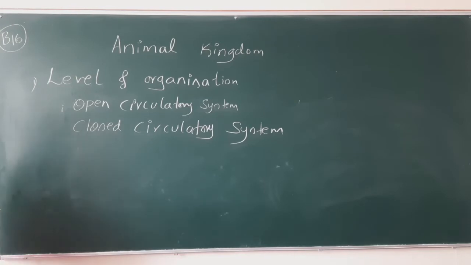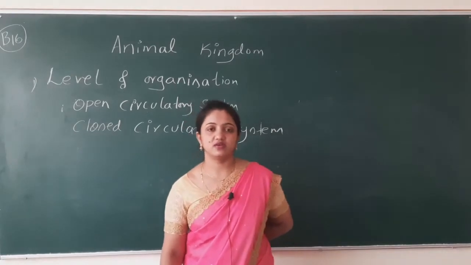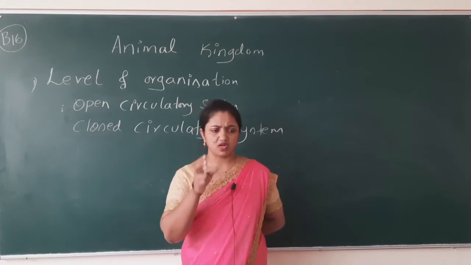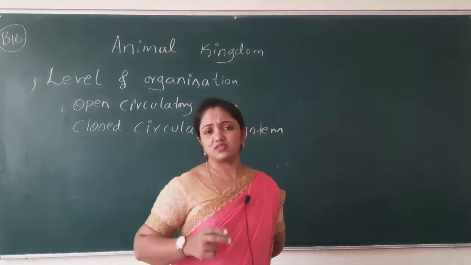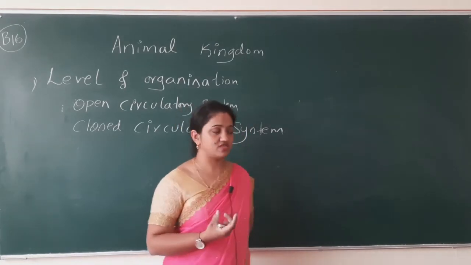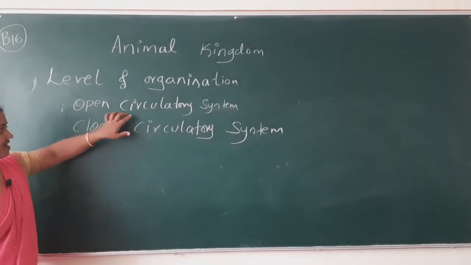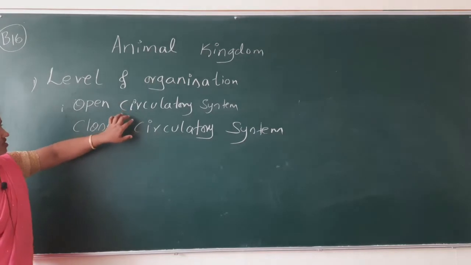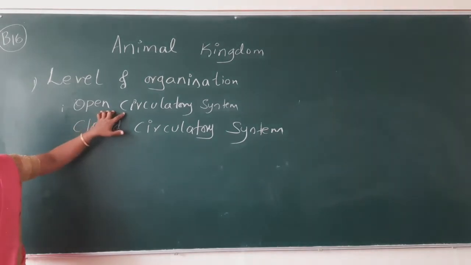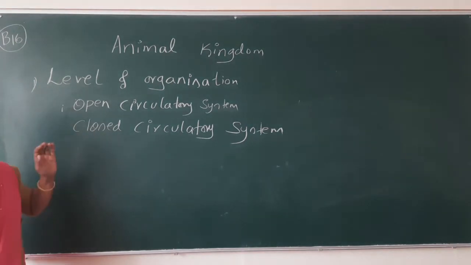This also comes under the level of organization. After the description of complete organ system level of organization and incomplete organ system level of organization, we have one more concept to understand, and this is important. Usually they ask in the examination to describe what is an open circulatory system and what is a closed circulatory system.